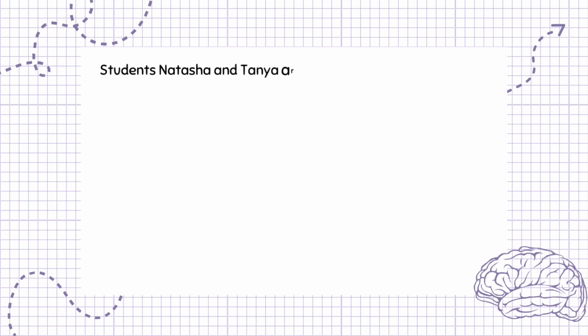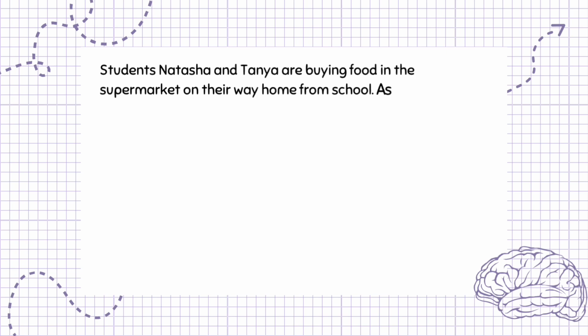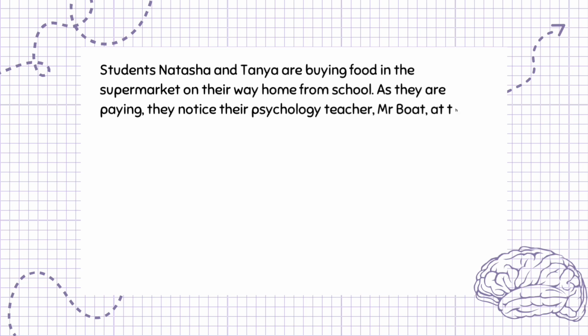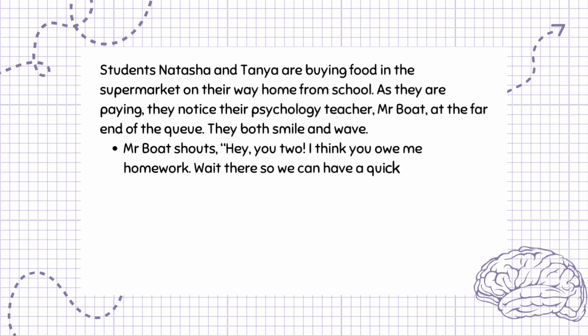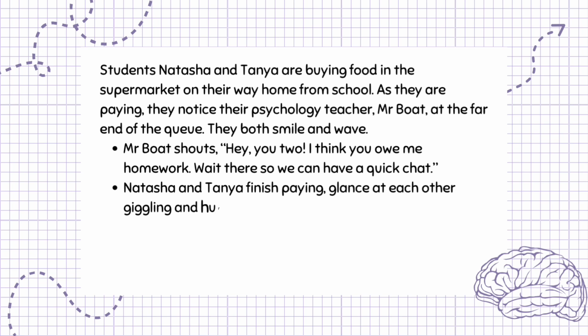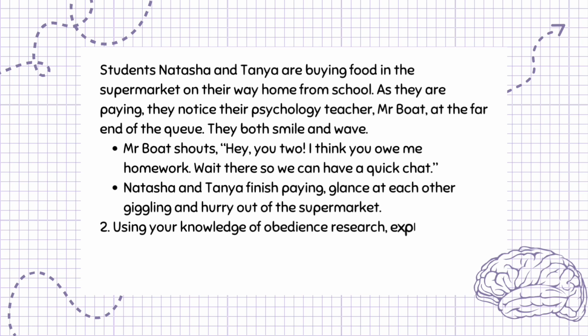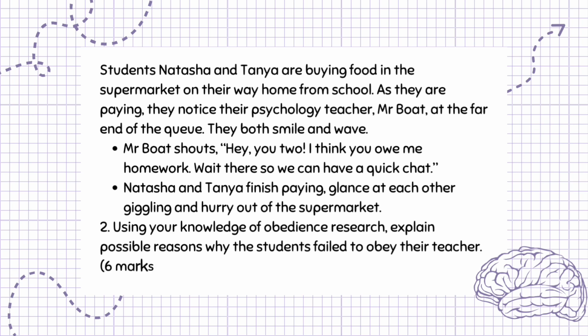Students Natasha and Tanya are buying food in the supermarket on their way home from school. As they are paying, they notice their psychology teacher, Mr. Boat, at the far end of the queue. They both smile and wave. Mr. Boat shouts, "Hey, you two. I think you owe me homework. Wait there so we can have a quick chat." Natasha and Tanya finish paying, glance at each other giggling and hurry out of the supermarket. Question 2. Using your knowledge of obedience research, explain possible reasons why the students failed to obey their teacher. 6 marks.